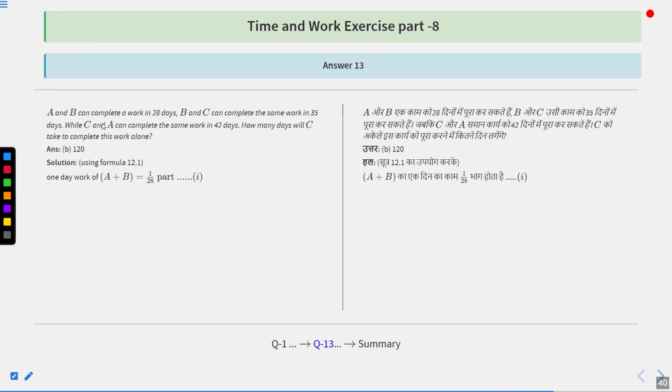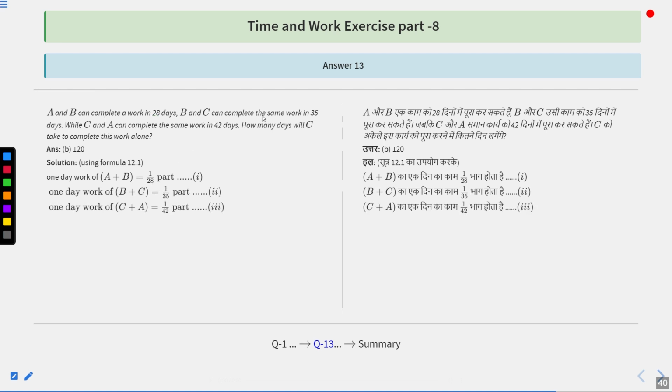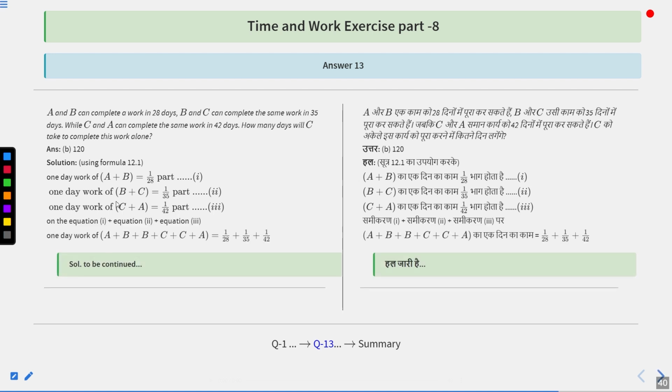So A and B can do the work in 28 days. That means one day work of A and B is going to be how much? 1/28 part. B and C can complete the work in 35 days. That means one day work of B and C is going to be how much? 1/35 part. And C and A can do the work in 42 days. That means one day work is going to be 1/42 part. So we have to find how many days will C take to complete the work.